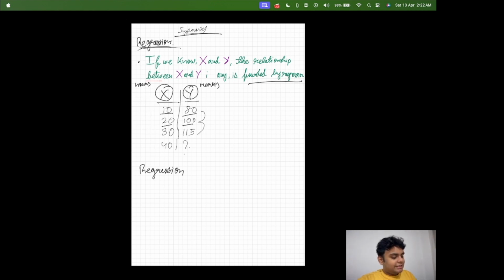Now, in this case, this is what it means. So the regression model is something which tells us the relationship between x and y, or the relationship between a dependent variable and an independent variable. Well, how does it do that? That is what regression is. Now, it uses some formula and everything, which we are also going to do.